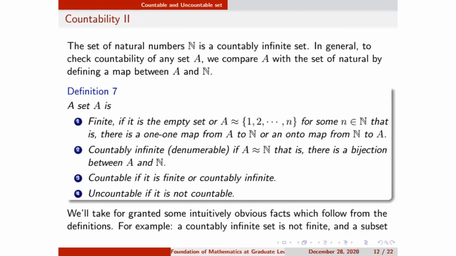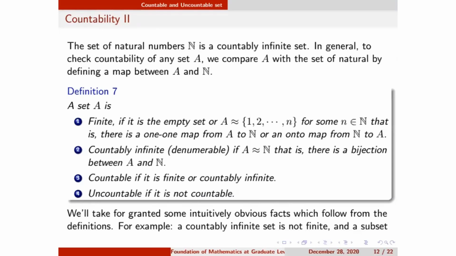Next, point 2 is countably infinite, or denumerable. What is countably infinite? If A is numerically equivalent to n, that is, if I can define a bijection between A and n, where bijection means a 1-1 and onto map, then we say set A is countably infinite. A set is countable if it is either finite or countably infinite. If it is not countable, then we say the set is uncountable.